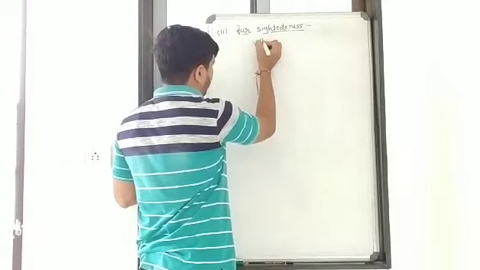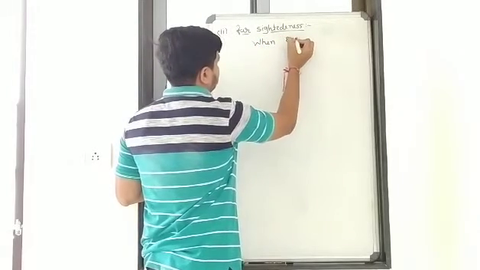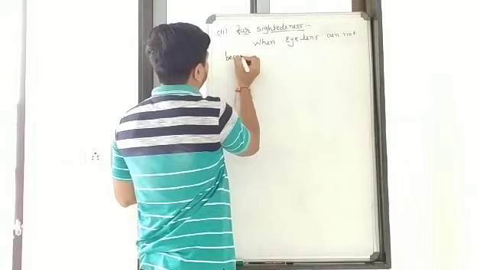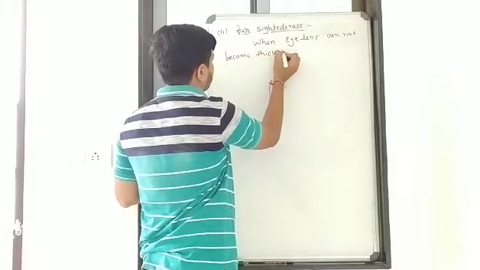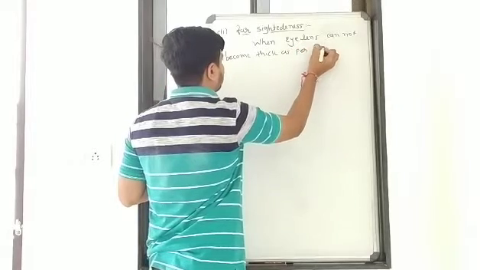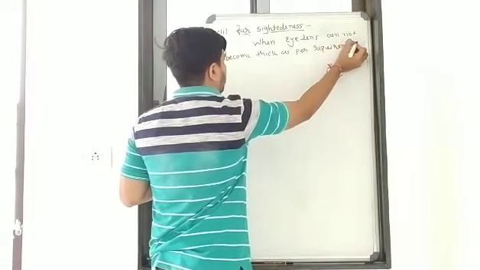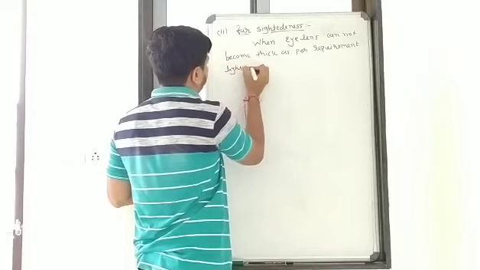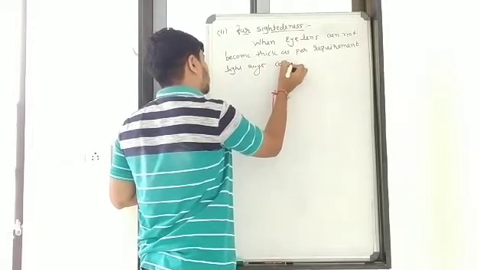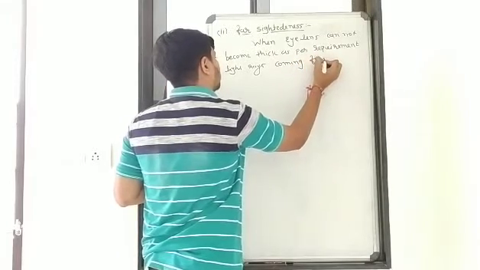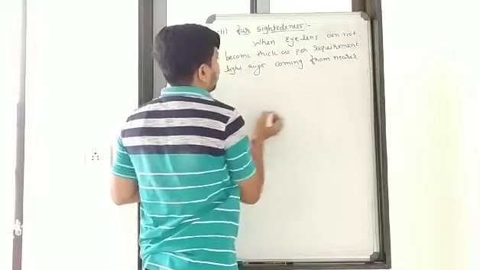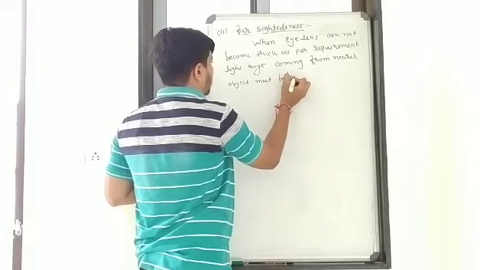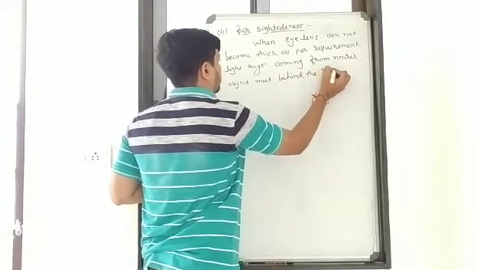When the eye lens cannot become thick as per requirement, the light rays coming from a nearer object meet behind the retina.